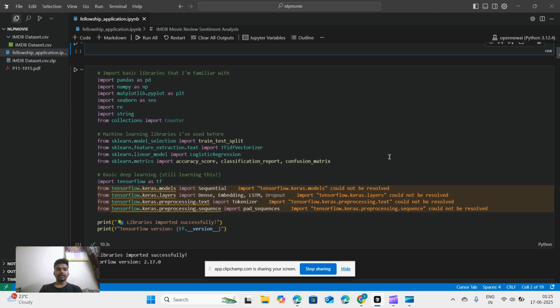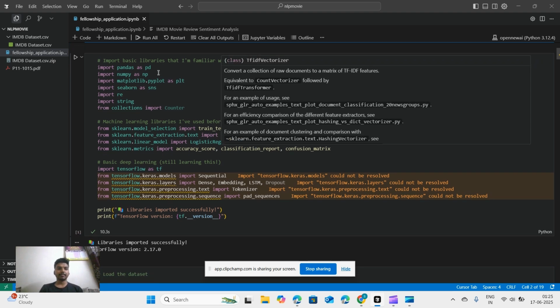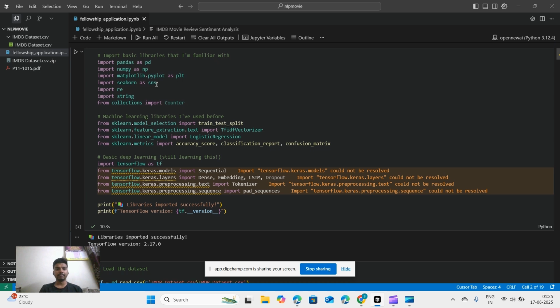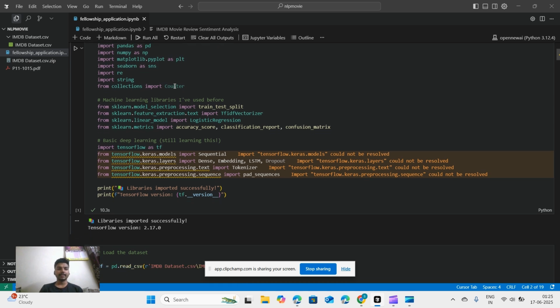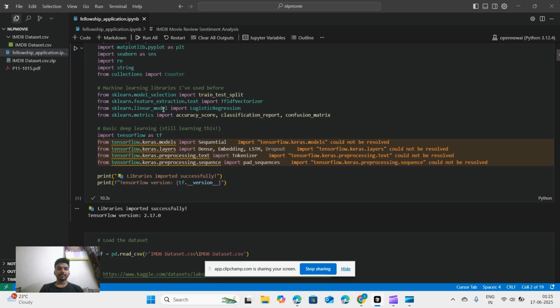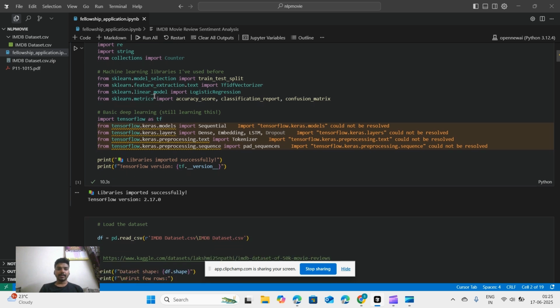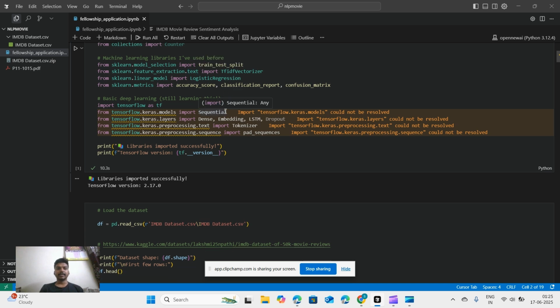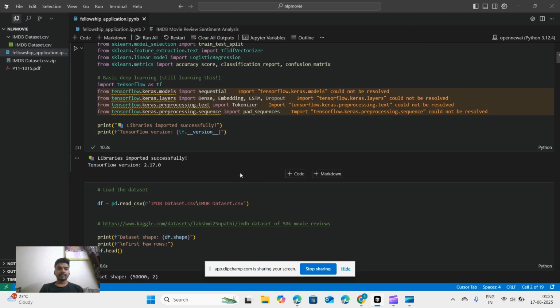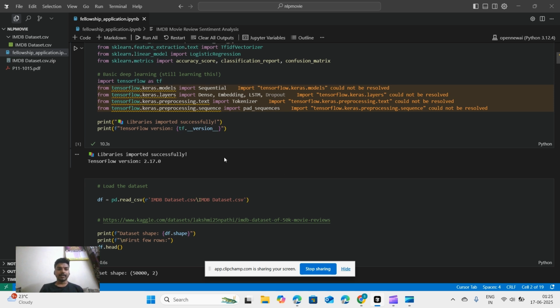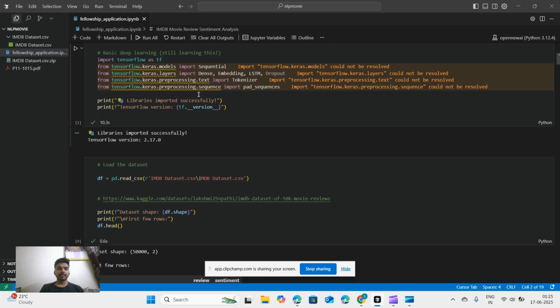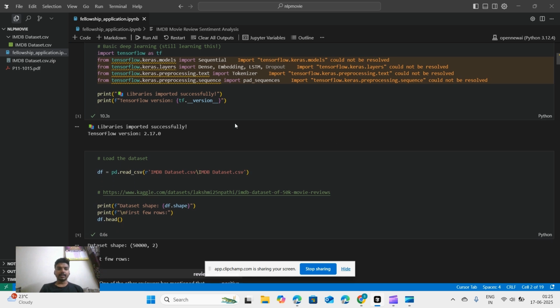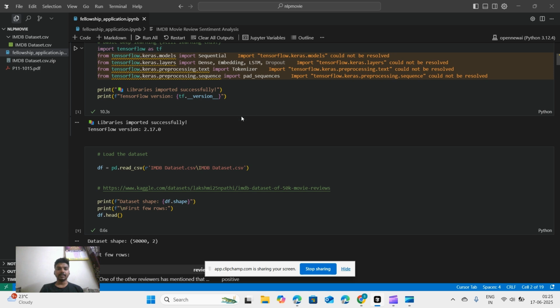First of all, we'll import some basic libraries like pandas, numpy, matplotlib for plotting, seaborn as an addition to it, and also the regular expression and other libraries such as the popular train test split, then term frequency inverse document frequency, and other metrics for the prediction. And also, I've imported the TensorFlow libraries, and these are for the neural network.